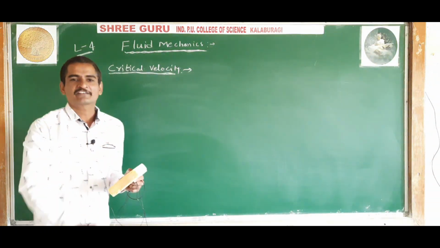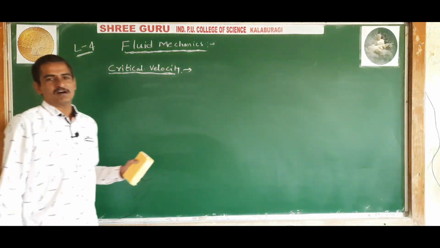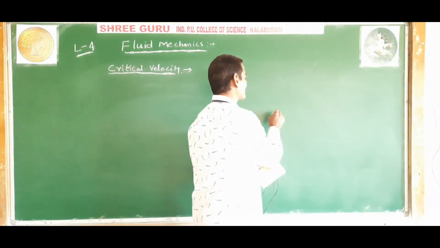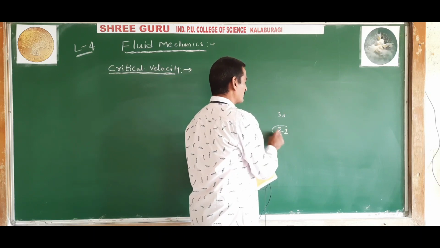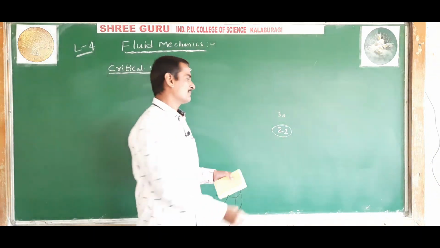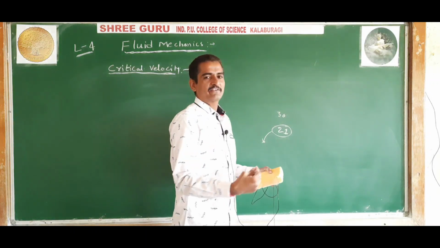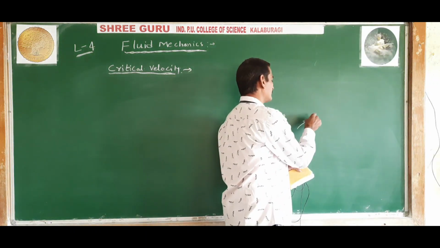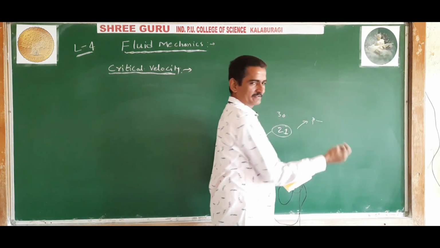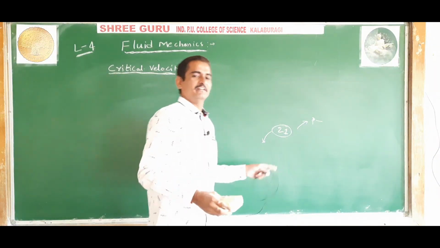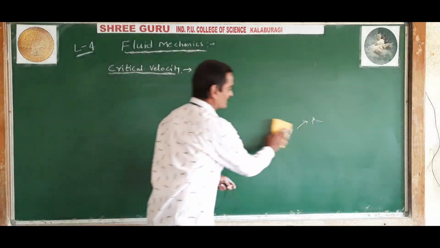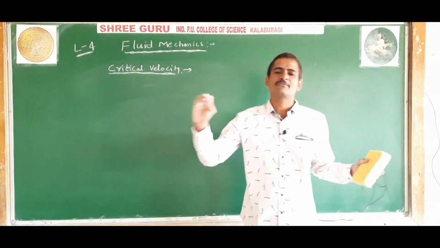Like in an exam, there will be a critical mark. We say the passing mark is the critical mark. For example, 21 marks is the critical mark. If the mark is less than 21, it is said to be failed. If the mark is more than 21, it is said to be pass. So that is called critical mark. Similarly, critical velocity means a particular value of velocity.